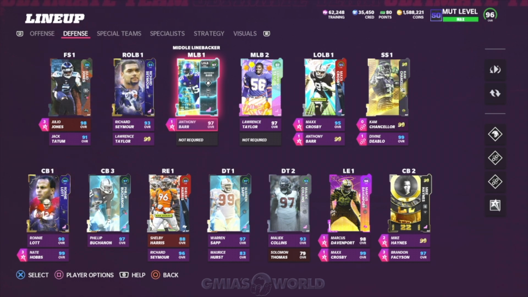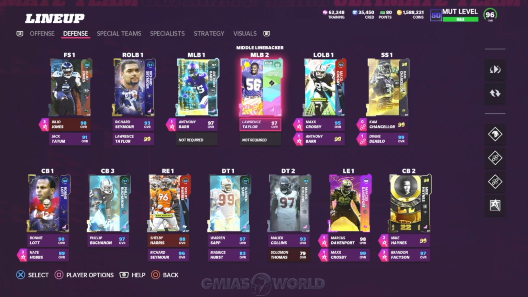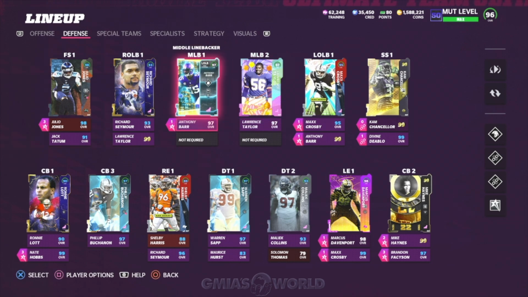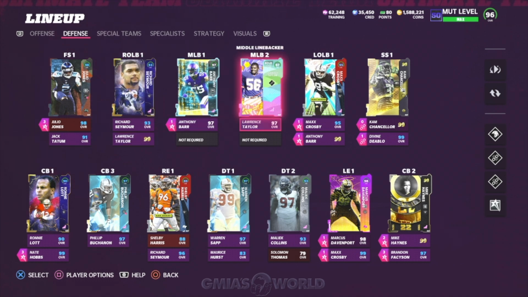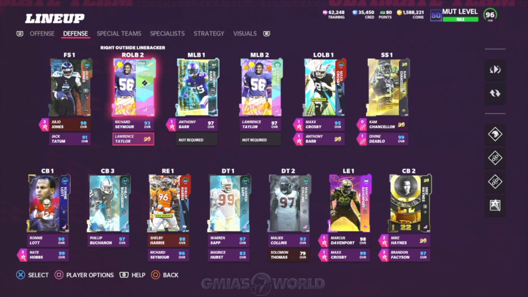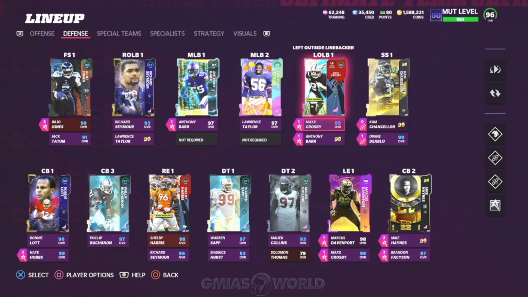And for those of you guys that are still running the 4-3-6-1, just remember the key point of being able to get Cam Chancellor in at middle linebacker is making sure you don't have any third or fourth middle linebackers, and you have to have a left outside linebacker and a right outside linebacker in those positions. Everything else you can fill up with whatever you want, but only one right outside linebacker, one left outside linebacker. Everybody else has to be ends. Now, Lawrence Taylor can be a backup because he's already there, so it technically doesn't really count. So that's why he's there as a backup. So don't worry about that. But these guys have to be ends on the outside.